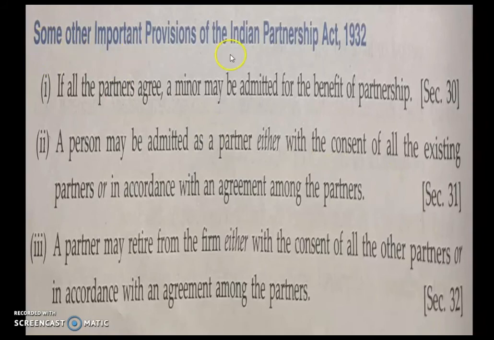Some other important provisions of the Indian Partnership Act 1932 are also given. If all the partners agree, a minor may be admitted for the benefit of the partnership. In one of the cases we studied that minors are not allowed in partnership, but section 30 allows the admission of minors if other partners agree to it.